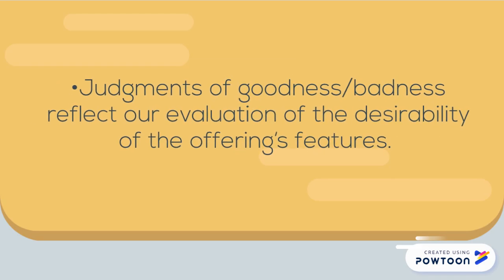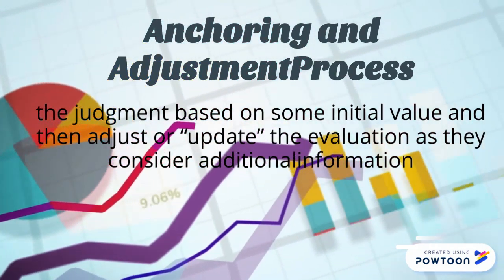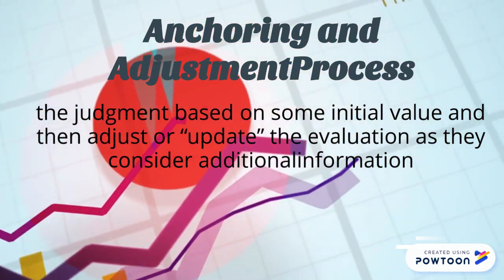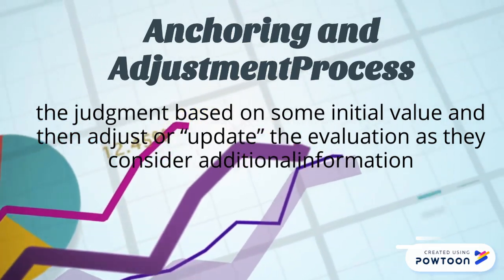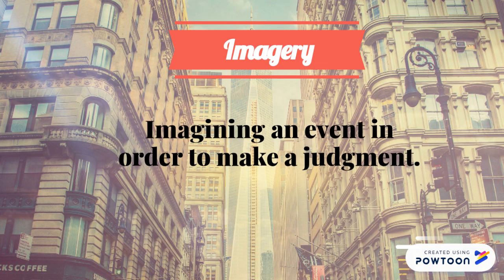Judgments of goodness, badness reflect our evaluation of the desirability of the offering's features. Anchoring and adjustment process. They first anchor the judgment based on some initial value and then adjust or update the evaluation as they consider additional information. Imagery. Imagining an event in order to make a judgment.